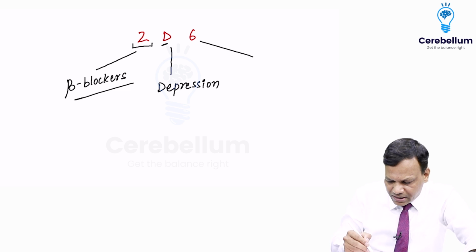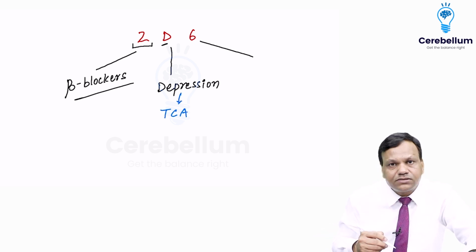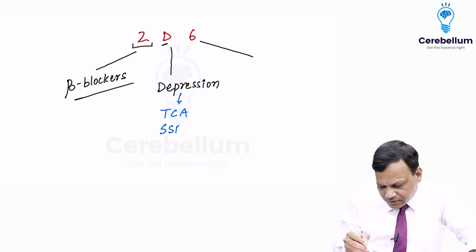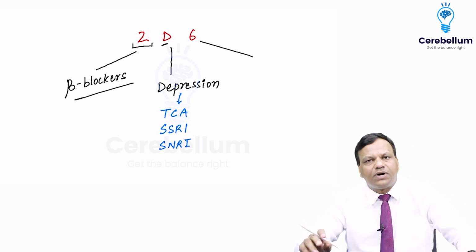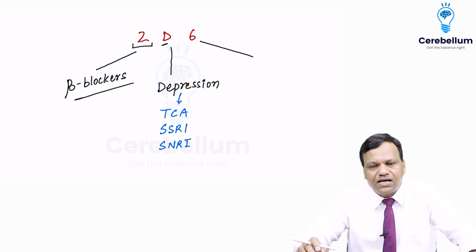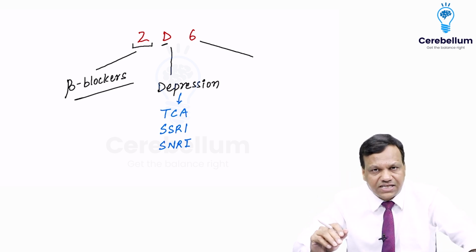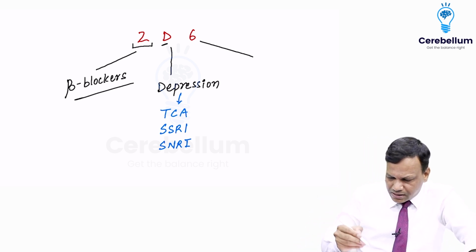Most of the antidepressant drugs like tricyclic antidepressants, SSRI, SNRI. So these are metabolized by 2D6. Most of the TCA, SSRI, SNRI are metabolized by 2D6. We will discuss them in detail when we discuss CNS. Okay? And third is 6.